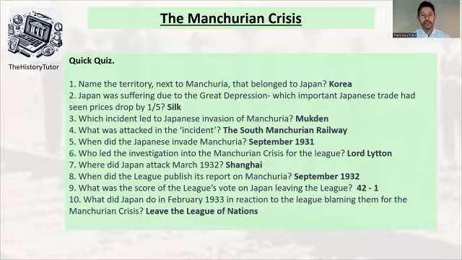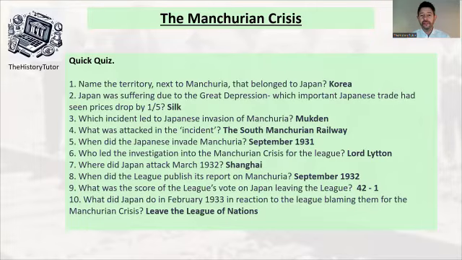For the motives of Japan, which incident led to the Japanese invasion of Manchuria? So the Mukden incident, obviously that is part of their railway. As question 4 suggests, what was attacked in the incident? It was the South Manchurian Railway. So the Japanese had a railway going from Korea into Manchuria, and it was to support their factories and industry that were developing in Manchuria. Obviously, they want to protect that. So question number 5, when did the Japanese invade Manchuria? So September 1931. It's an important date to know, September 1931.